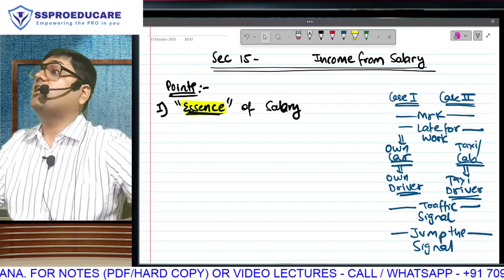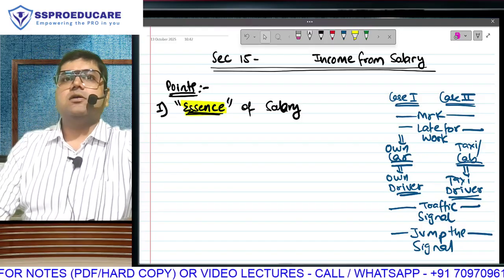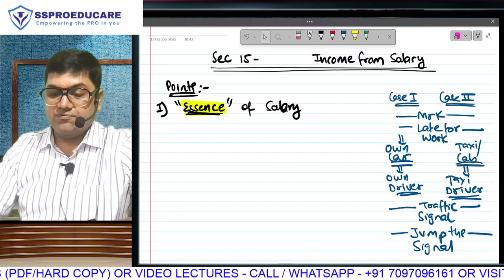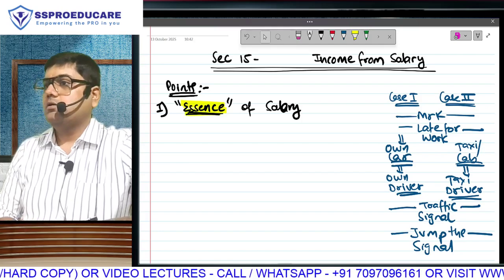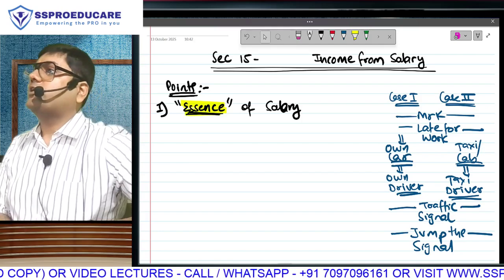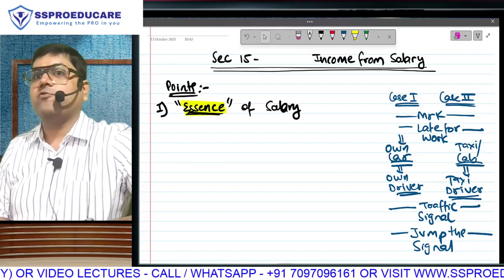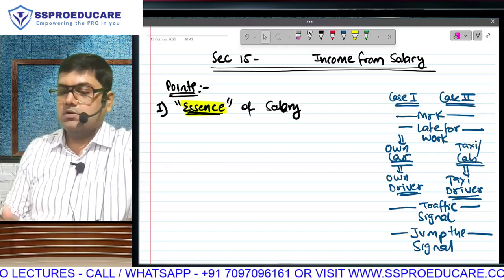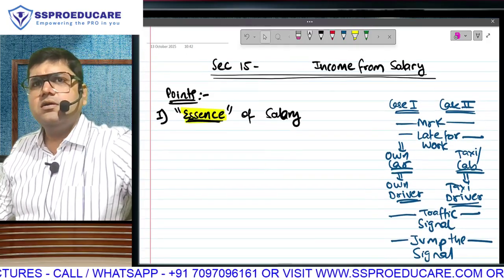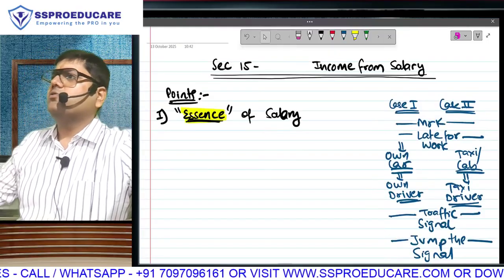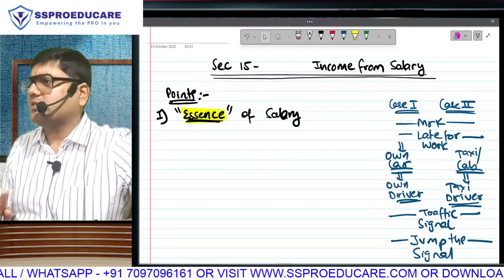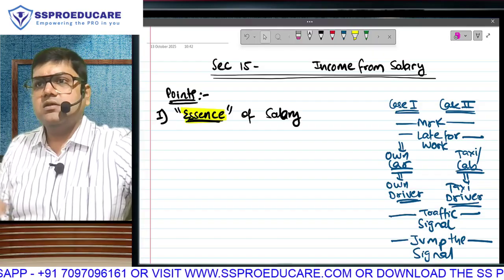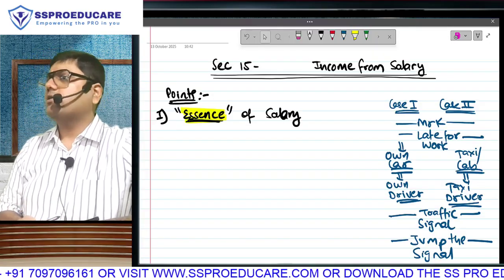The question is it a full-time job or it's an independent professional association? If it's a full-time job, which is the case of the own driver, which is the case of the full-time doctor who has to come every morning, or the full-time faculty who has to come every morning whether there is any lecture or no, then that is income from salary. However, are you going to pay the taxi driver also, or are you going to pay those independent doctors who come only for a particular assignment, or those independent faculties who come only for a particular batch? Are you going to pay them as well? That's not income from salary, because they are not employees.